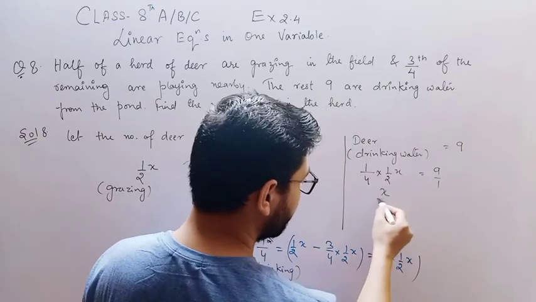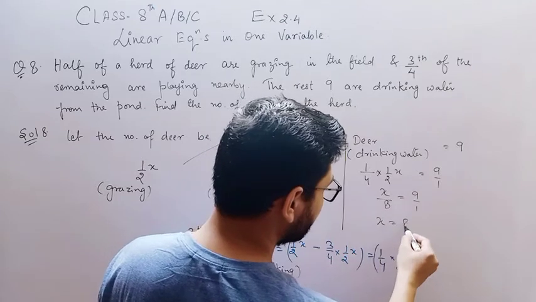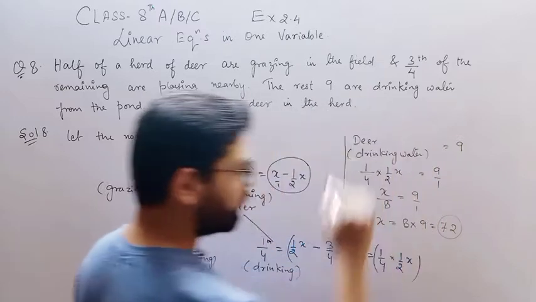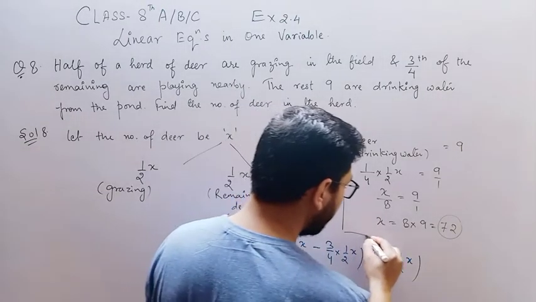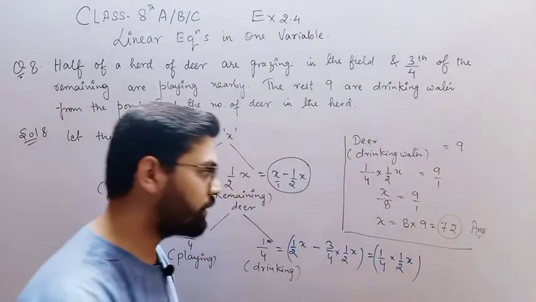So I can say x upon 8 is equal to 9, or I can say x is equal to 8 times 9, which is 72. So total number of deer in the herd is equal to 72. Any doubt? I think the board is also clear to you all. So this is the value of total number of deer in the herd. x is equal to 72.